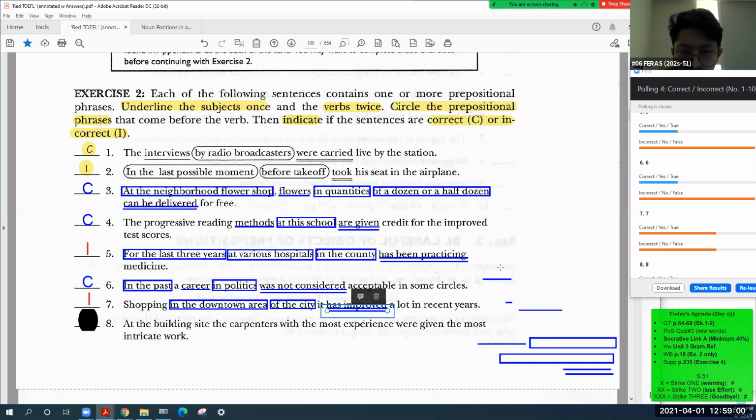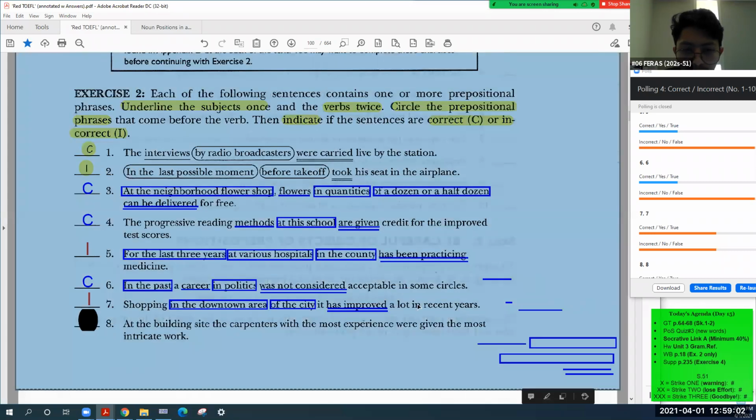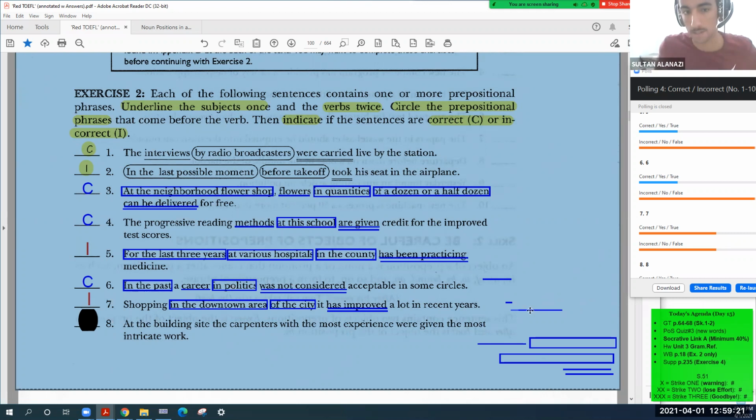In recent years, well, that's okay. That's after the verb. But what about before the verb? No subject. Really? We have a double subject. Yeah. Sultan, can you explain? We have a double subject here, shopping and it.